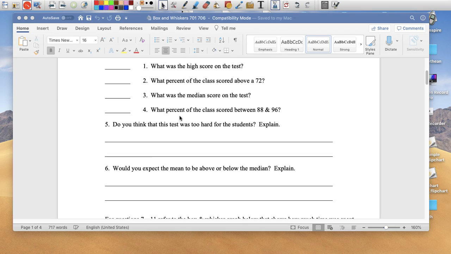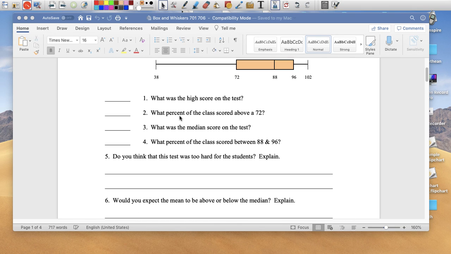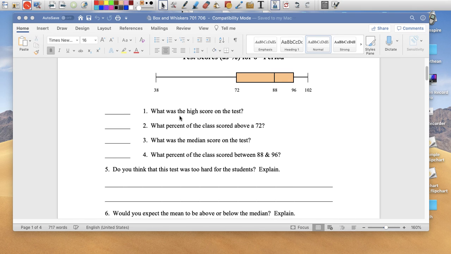Would you expect the mean to be above or below the median? Where is the median? It means that 50% of the grades are below it. Remember what the mean is. I can't find the mean, first of all. Remember, for the mean, I have to add everybody's tests and divide by however many kids. I actually have no information on that. I don't know how many kids are in this class. I just know that somebody got a 38, somebody got a 102.